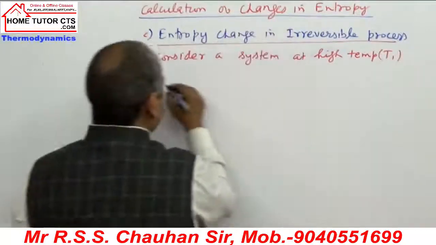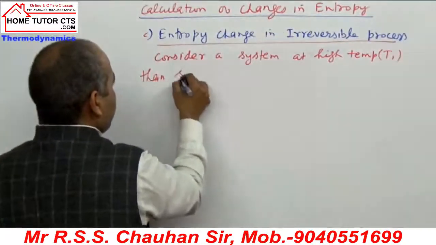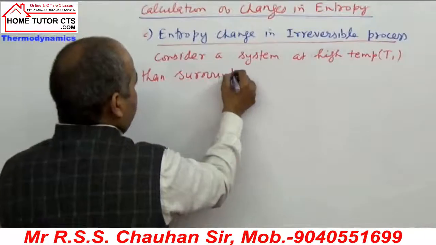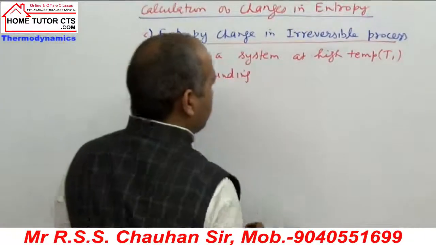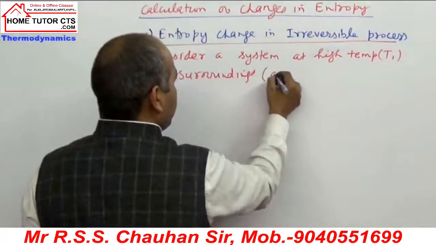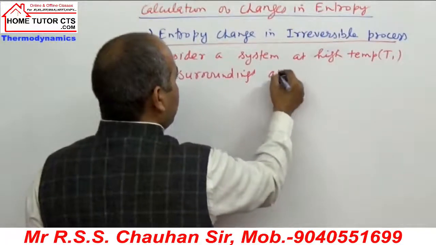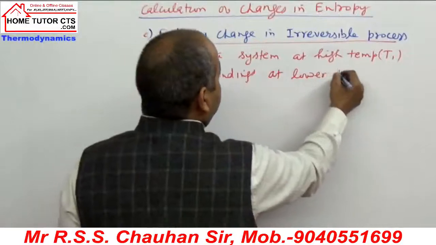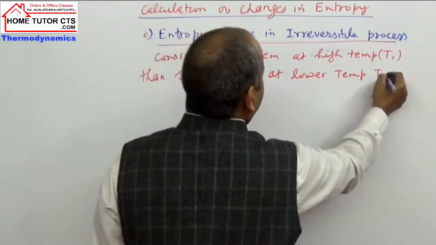then surroundings at lower temperature T2.